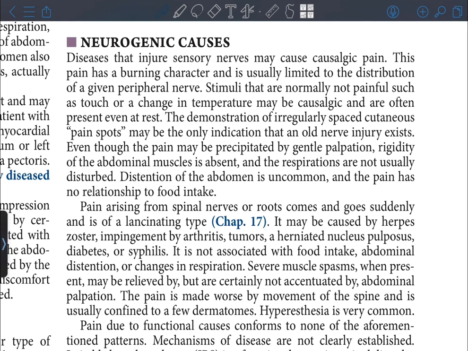The demonstration of irregularly spaced cutaneous pain spots may be the only indication that an old nerve injury exists. Even though the pain may be precipitated by gentle palpation, rigidity of the abdominal muscles is absent and the respirations are not usually disturbed. Distension of the abdomen is uncommon and the pain has no relationship to food intake.